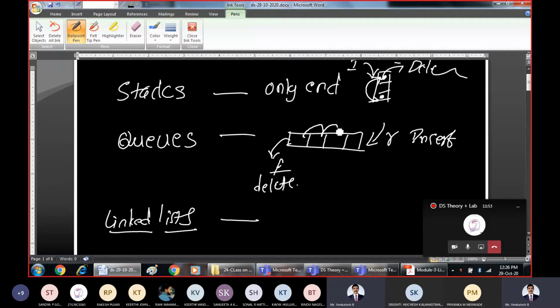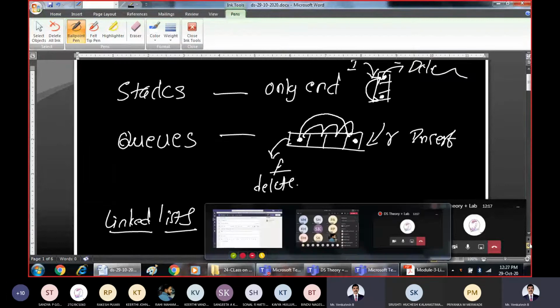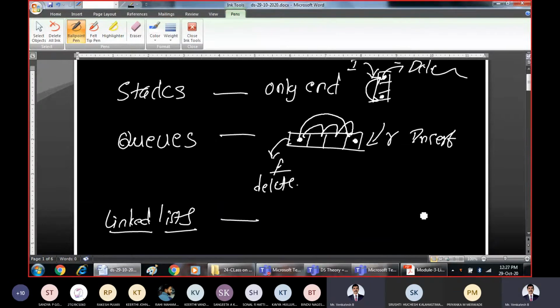Whereas in case of a queue also, we cannot link. If you have the knowledge of this node, this data, you cannot directly get this data's knowledge. From here you cannot directly switch to this data. So generally, what I am trying to say is that interrelation or correlation between the data information is not present in stacks and queues. Whereas in a linked list, interlinking or interrelation of data will be established with the help of the linked list.